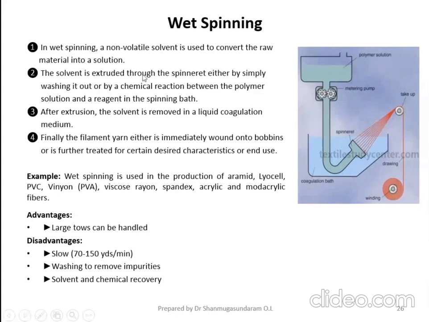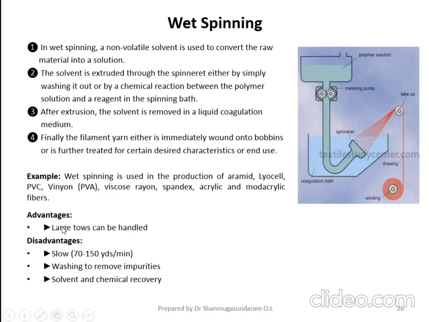So the solvent is extruded through the spinnerate either by simply washing it out or by a chemical reaction between the polymer solution and a reagent in the spinning bath. After extrusion, what will happen? The solvent is removed in a liquid coagulation medium. Finally, the filament is wound onto the bobbin, or you can treat it with some other finishing agent, depending upon the end use of the material. The best examples are lyocell fiber, viscose fiber, PVC fiber, spandex fiber, acrylic fiber, and modacrylic fibers. These are all the fibers you can produce with wet spinning technology.